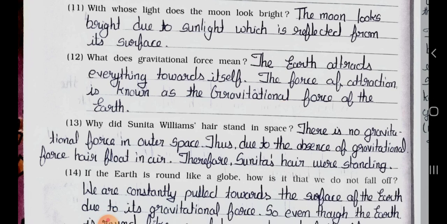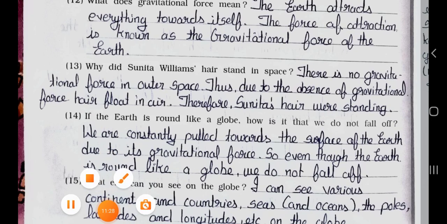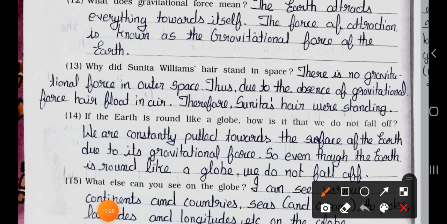Now see the question number 13. Why did Sunita Williams' hair stand in space? Answer is, there is no gravitational force in outer space. Thus, due to absence of gravitational force, hair floats in air. Therefore, Sunita's hair was standing.